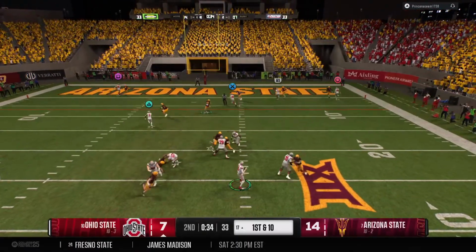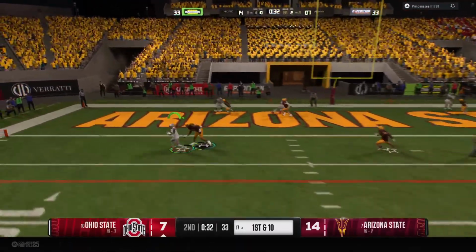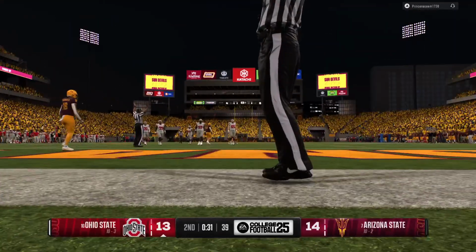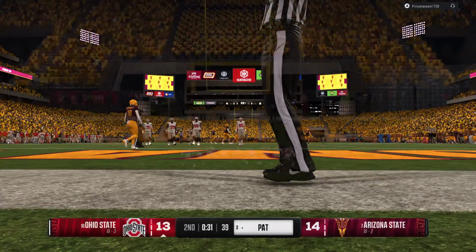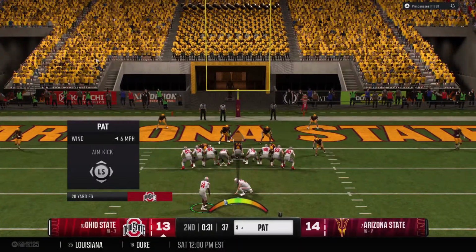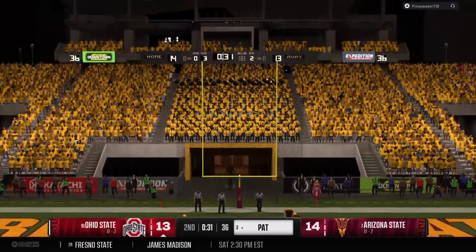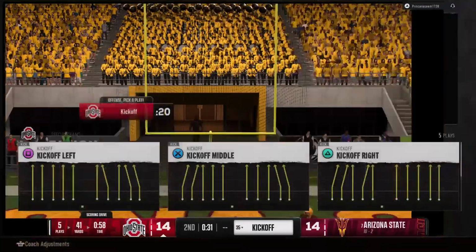Quarterback drops back, probing the secondary. Caught near the goal line. And he scores. Touchdown, Buckeyes. Now they line up to kick the extra point. And the PAT is good. The extra point is good.